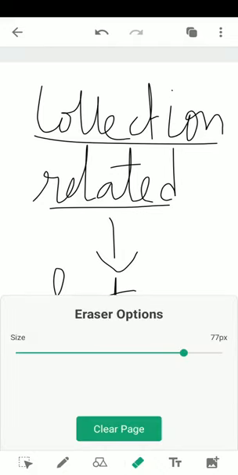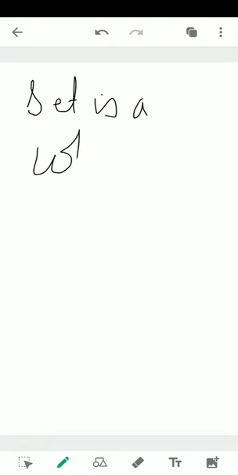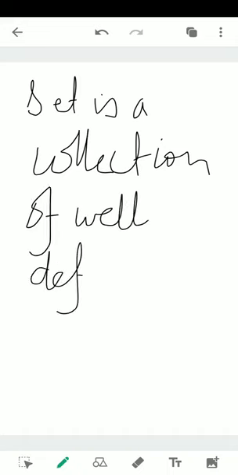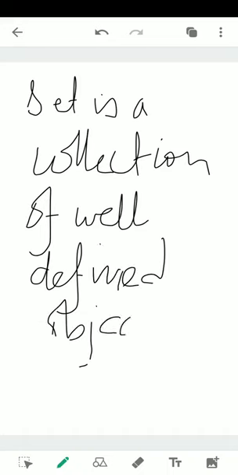If we define it properly, a set is a collection of well defined objects. Well defined objects. All of you know the meaning of collection and objects.